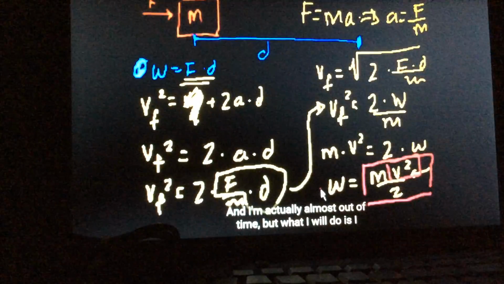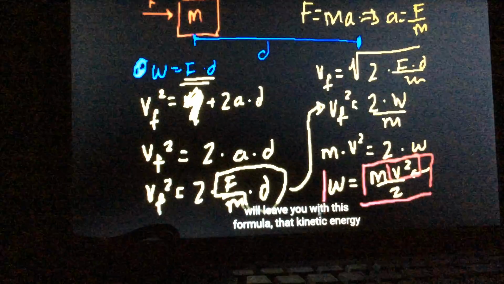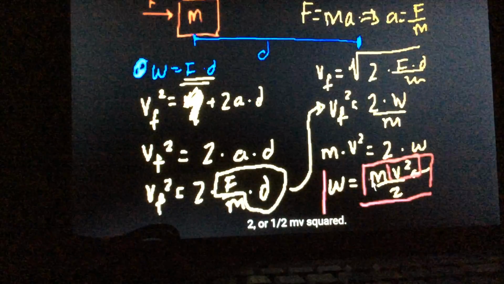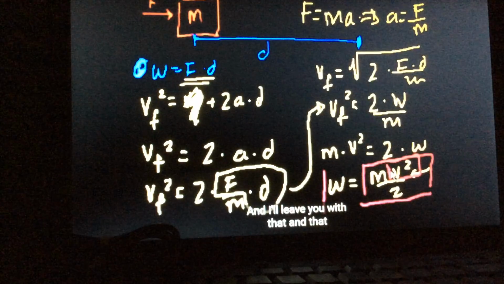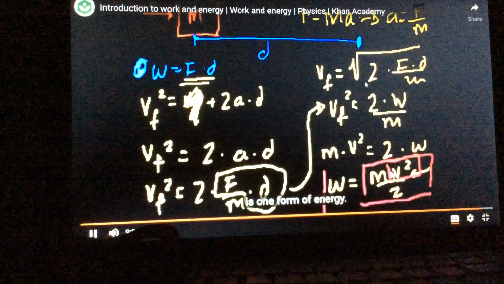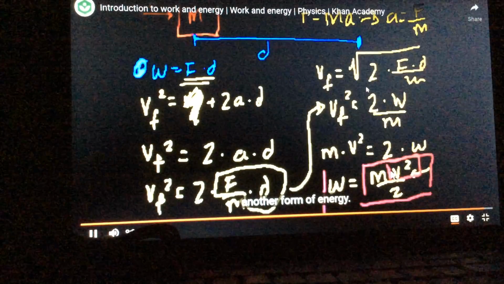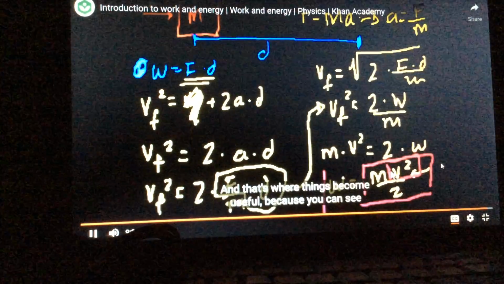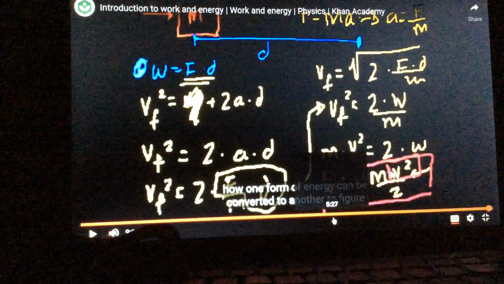I'm actually almost out of time, but I will leave you with this formula: kinetic energy is mass times velocity squared divided by 2, or 1/2 mv squared. It's a very common formula, and that is one form of energy. In the next video, I will show you another form of energy. Then I will introduce you to the law of conservation of energy, and that's where things become useful, because you can see how one form of energy...